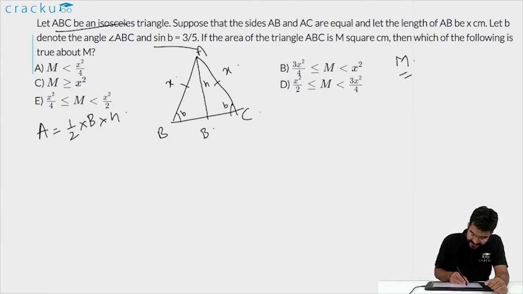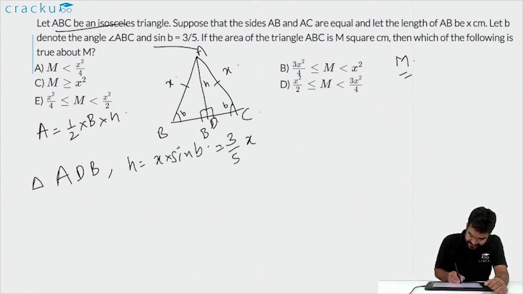Now we know that sine B is equal to 3 by 5. So from the triangle ADB, from this triangle we know that H is equal to x into sine small b. And we know that sine B is 3 by 5, so this is equal to 3 by 5x.